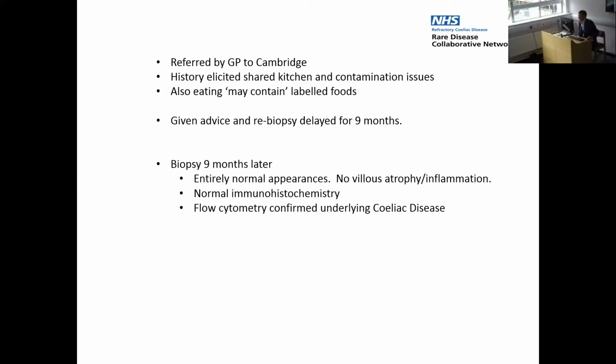Immunohistochemistry is normal, and flow cytometry just confirmed, as we know, the celiac changes that don't go away when you're on a gluten-free diet. So entirely normal, managing the diet now well, 9 months after initial referral, and therefore discharged with no further follow-up. Certainly didn't have refractory coeliac disease, and I really worry about what would have happened to her had she spent years on immunosuppressants.